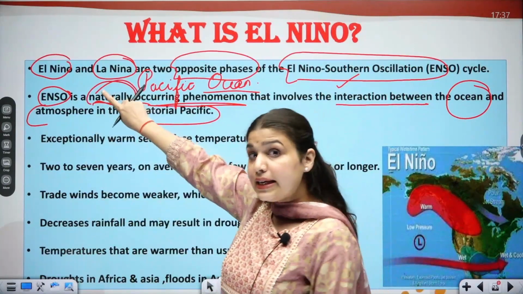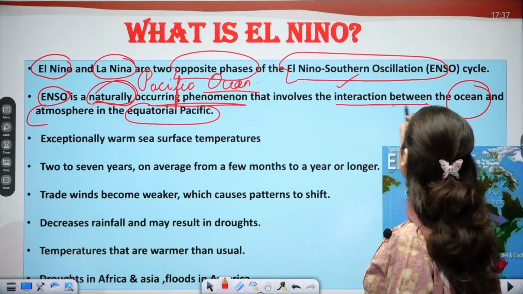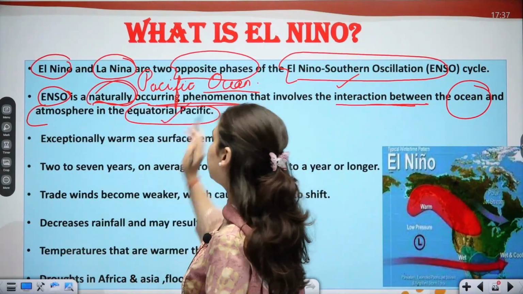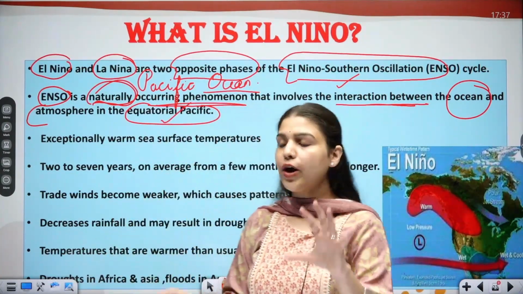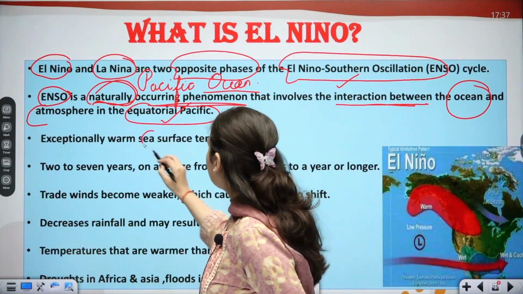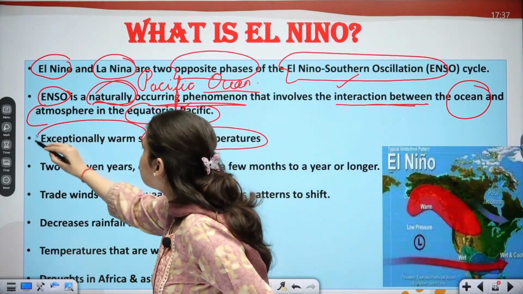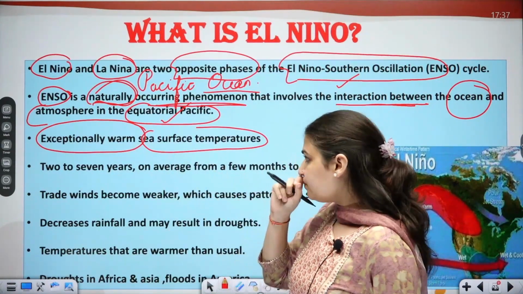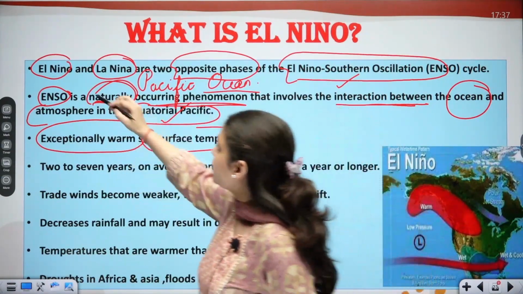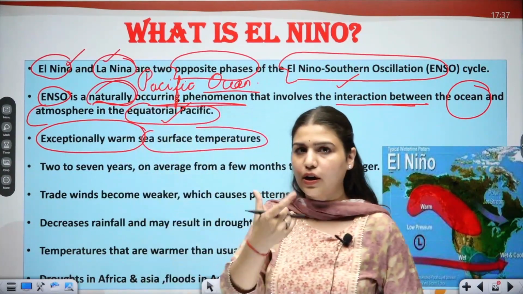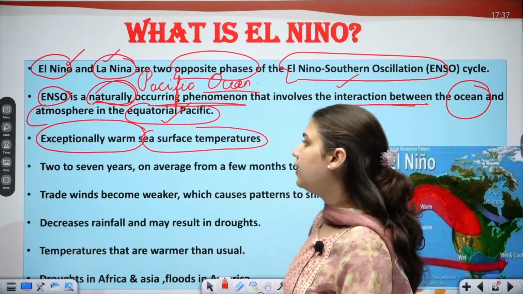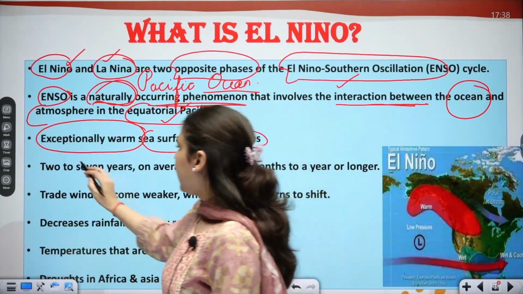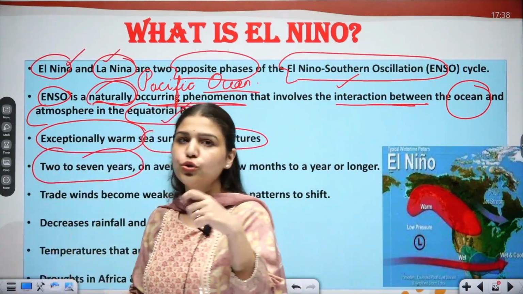So what happens? The sea surface temperatures are exceptionally warm. These are some features of El Nino. We will also understand the difference between these two completely opposite phenomena, El Nino and La Nina. The sea surface temperatures are exceptionally warm, and it occurs every 2 to 7 years.